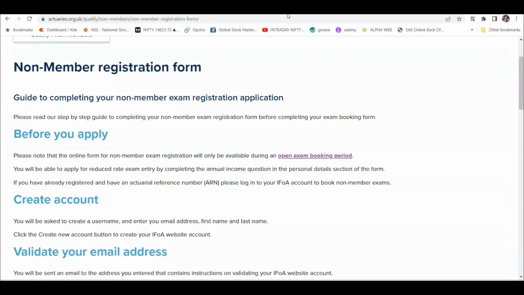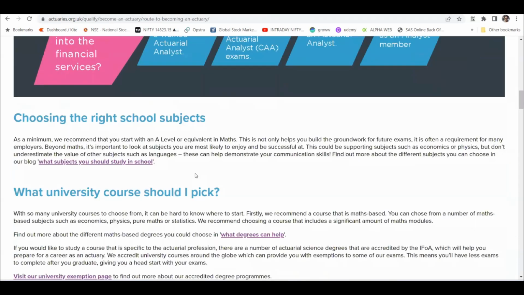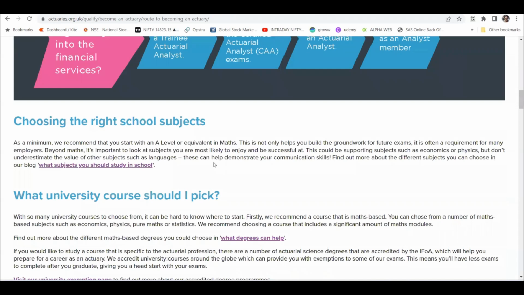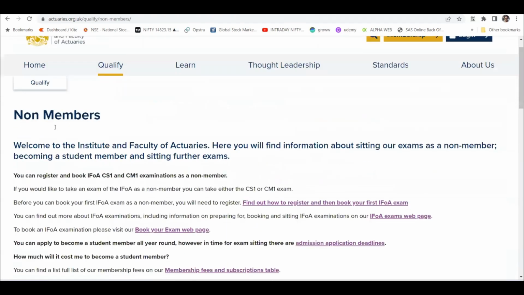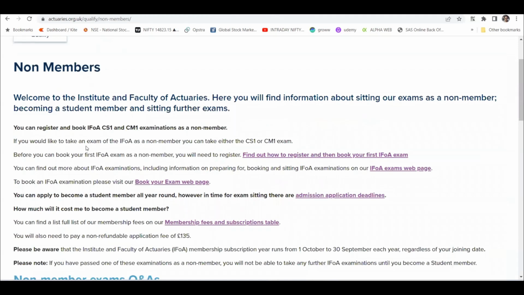Now for that, you can click here, non-member exam. If you click here, you'll come to this portion, and let's see what is written here. So you can either take CS1 or CM1, and find out how to register and then book your IFoA exam. So you can register, right?